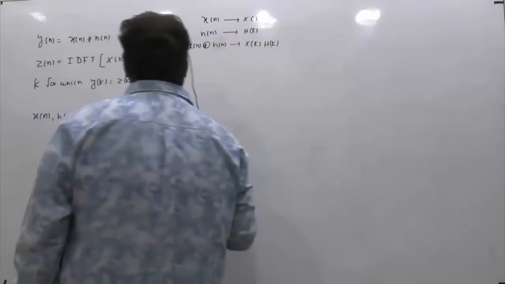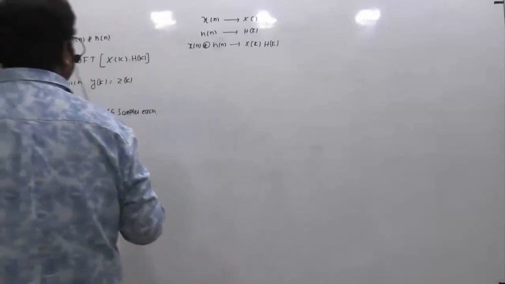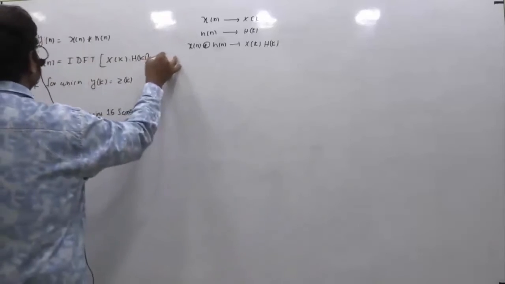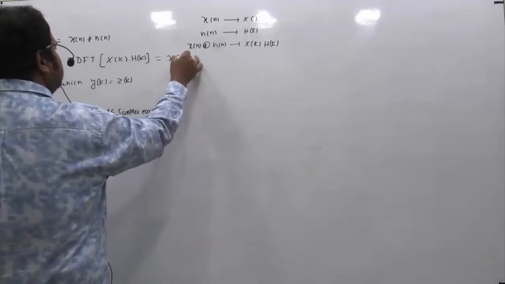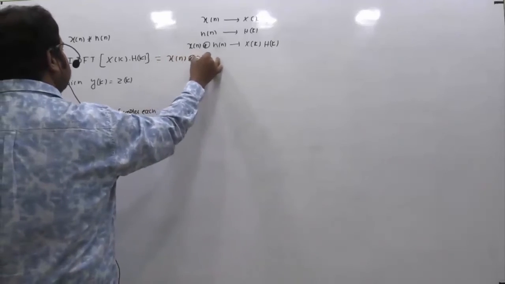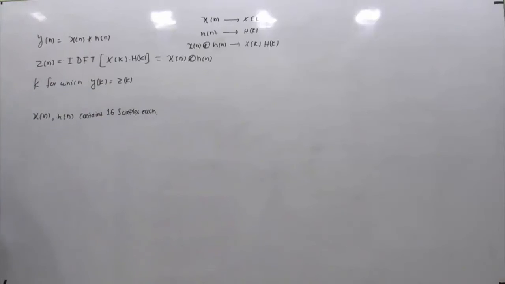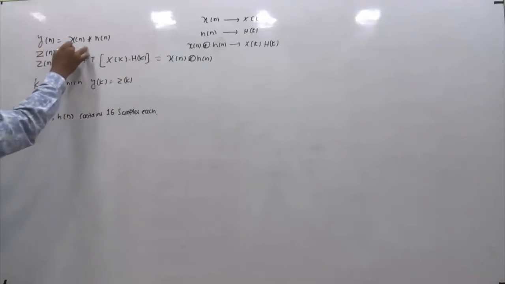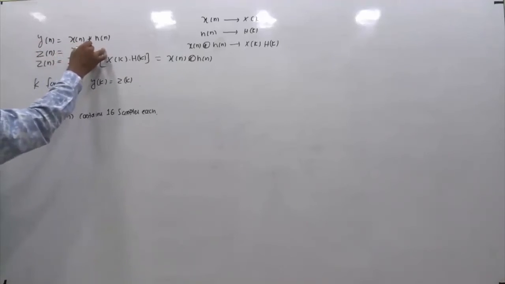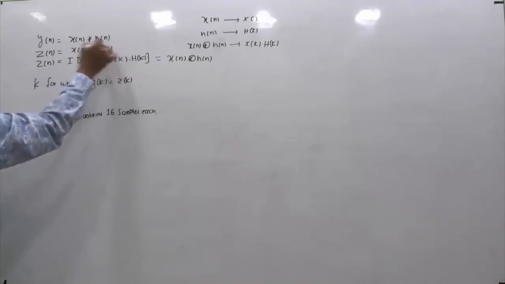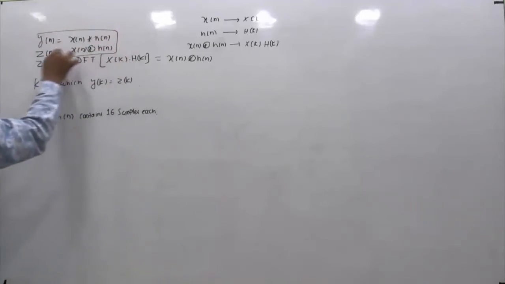In other words, the IDFT of X[k] times H[k] is nothing but x[n] circularly convolved with h[n]. So the conclusion is, we have two sequences: y[n], which is the linear convolution of x[n] and h[n], and z[n], which is the circular convolution of x[n] and h[n]. This information is indirectly given in the question.